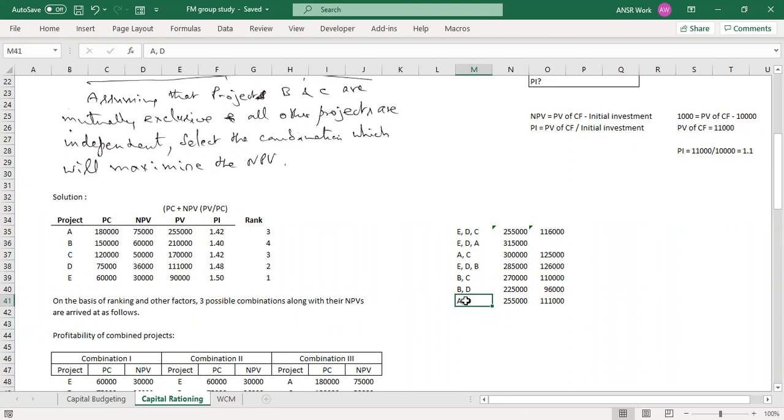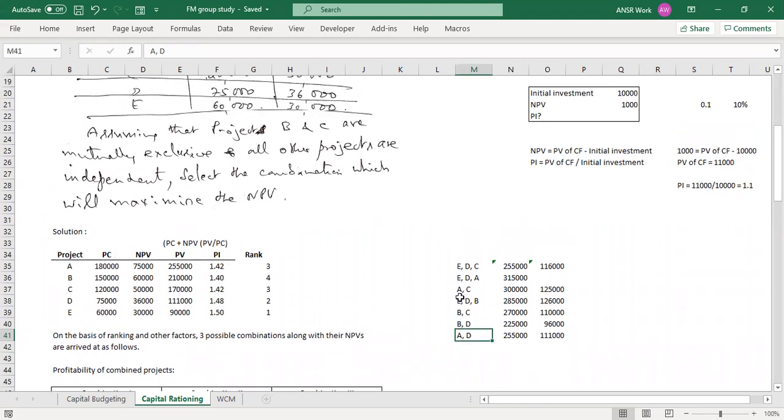And before having a look, let's read that sentence once more, which I told we will be going back to after a couple of minutes. Assuming that projects B and C are mutually exclusive, what does that mean? B and C cannot come together in any combination. So mutually exclusive means both cannot come together. If B is there, C cannot be there. If C is there, B cannot be there. Any options where B and C are together? This one. So this is not plausible. I'm deleting the NPV part. This is not plausible at all. So others definitely can be done.